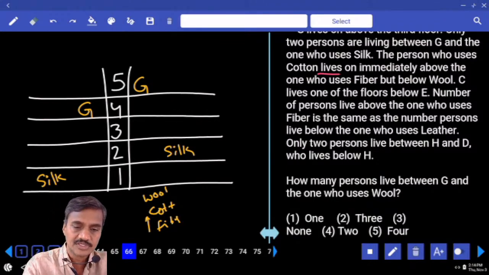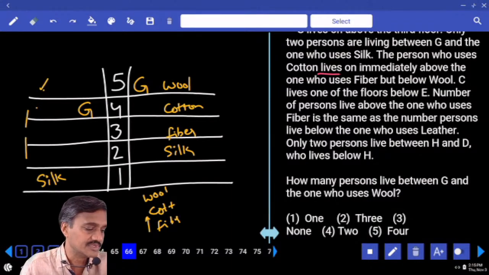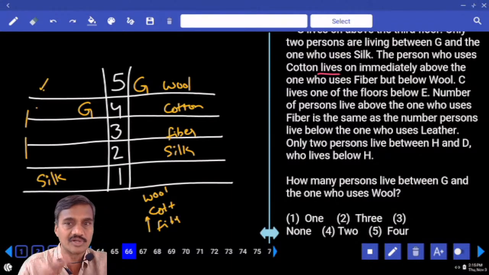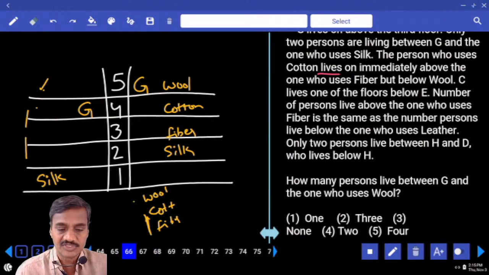In this case, wool, cotton and fiber together is the only possibility we have. But in this other case, how can we have it? Cotton and fiber can be like this, and wool can be in the first 2 places, 5 and 4. Or if cotton and fiber are here, definitely wool must be here. Whether these 3 are together or not is not given. These two must be together, but between wool and cotton there could be some or may not be some, because the word immediate is not given with respect to wool and cotton.